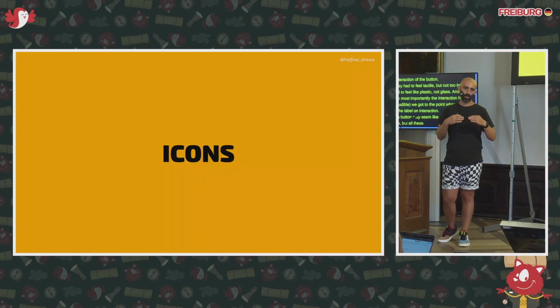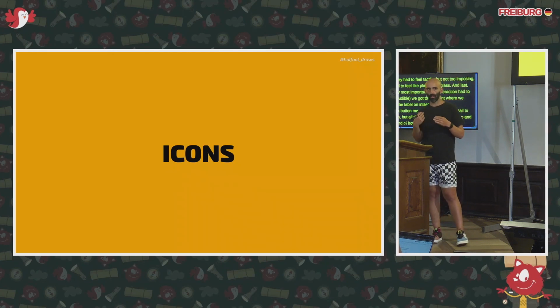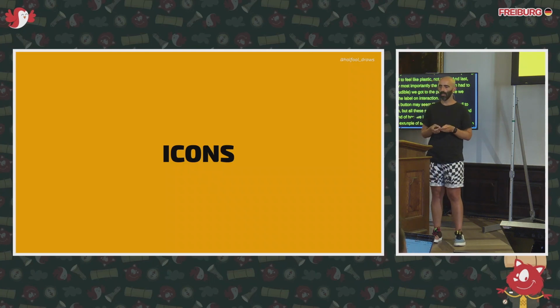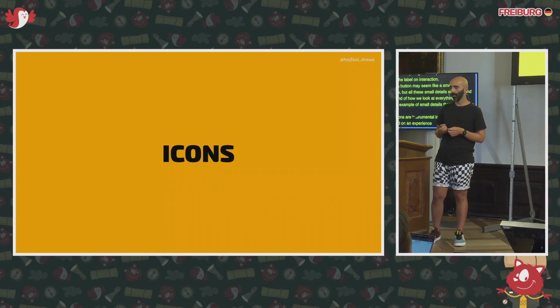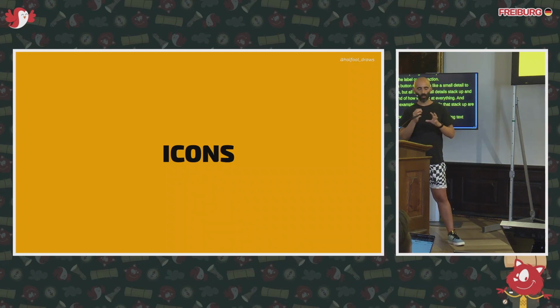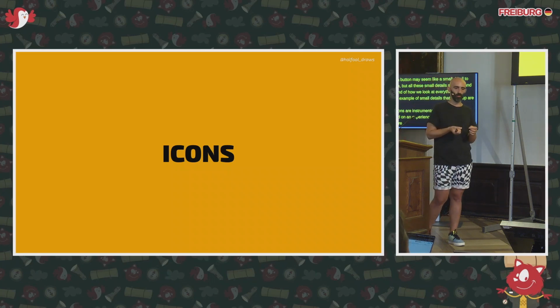Another example of small details that stack up are our icons. Icons are instrumental in reducing text overload on an experience, making it feel a little more efficient. Besides that, we also saw in the iconography an opportunity to inject a little bit of joy and a little soul into the experience.